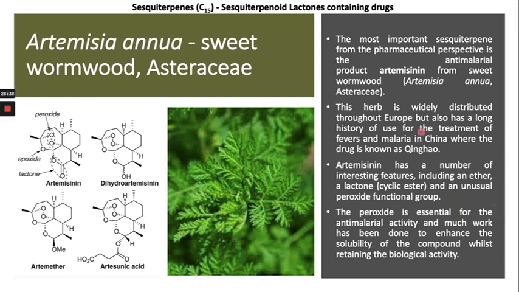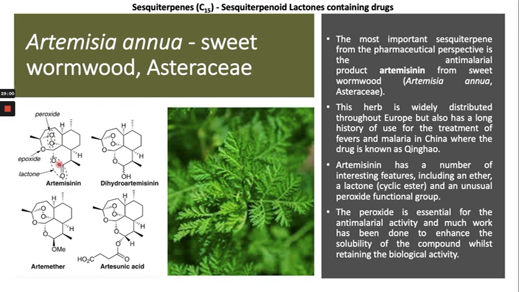In its structure, it contains the epoxide, the peroxide ring, right? This is peroxide, oxygen and oxygen. This is one feature, and it contains the lactonic ring. So these are the structural features of artemisinin.